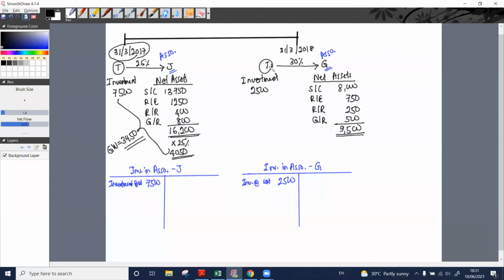Again, when Tom PLC acquired Garfield PLC on this date, their total net asset amount was 9,500, and we have already acquired 30% of it. Means how much? Out of 9,500, we acquire 30%. That means how much? 2850.